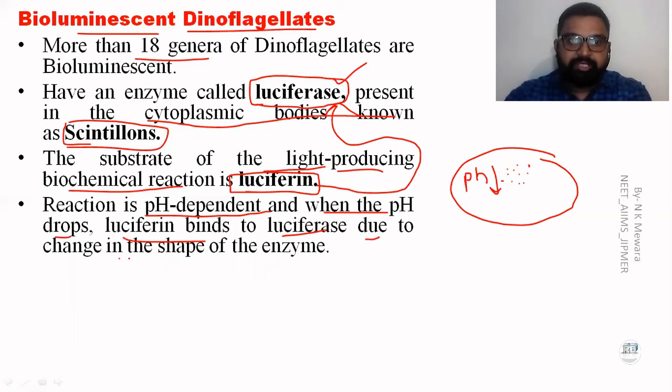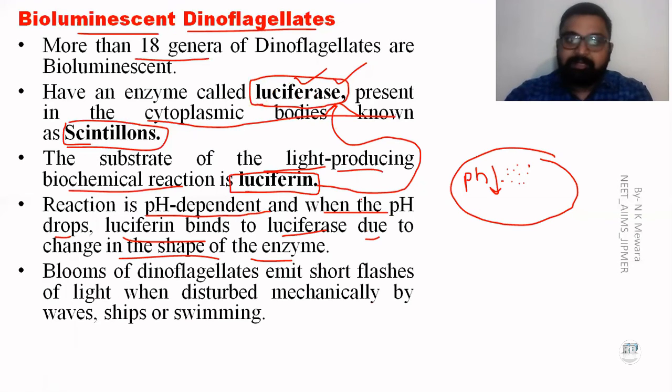resulting in a change in the shape of the enzyme. Due to the shape change of this luciferase enzyme, a bloom of dinoflagellates emits a short flash. The change of shape produces a short flash, a flash in the form of light, when disturbed mechanically by waves, ships and swimming.